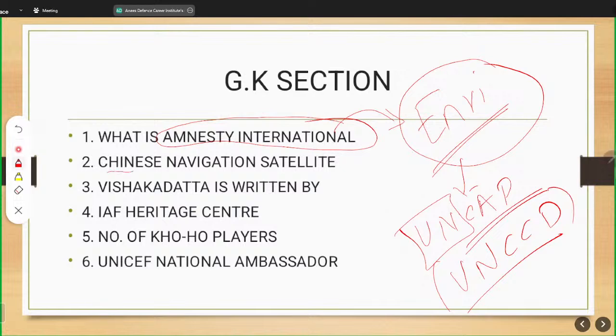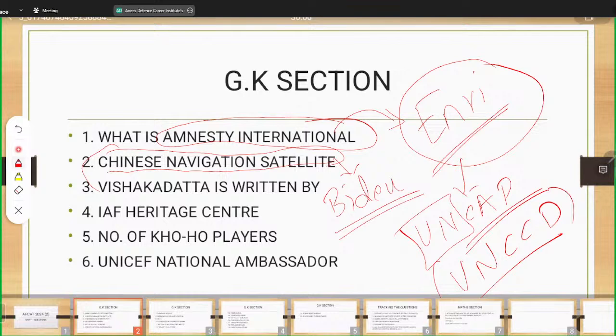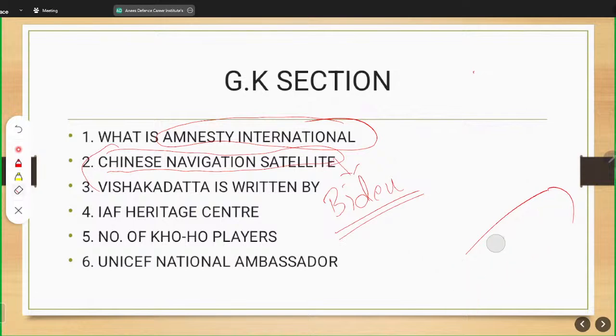The second question here you can see on the screen is Chinese navigation satellite. So the Chinese navigation satellite is something known as Baidu. Now the hint here is about navigation satellite. What else do you need to know? You need to know what are the other countries' navigation satellites. For example, India has a satellite known as NavIC.